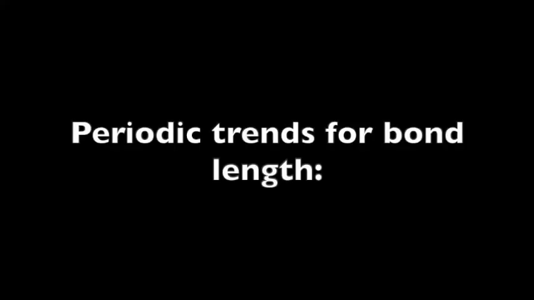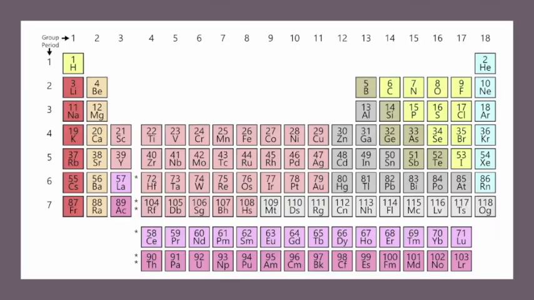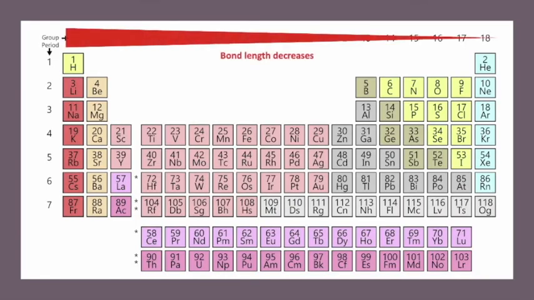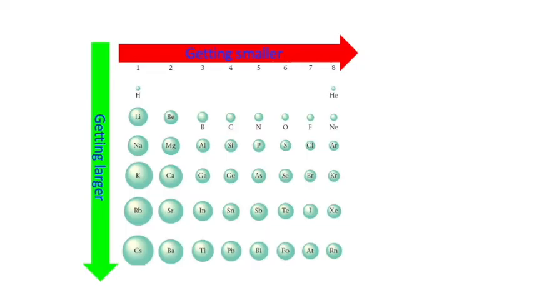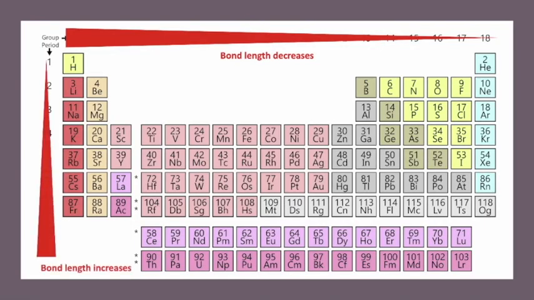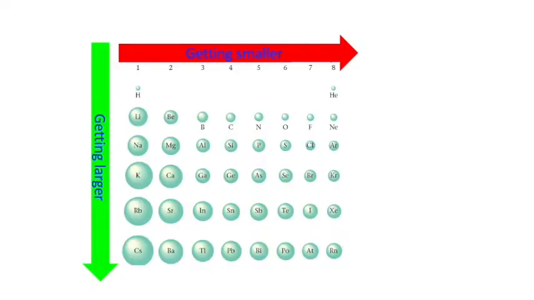This factor of bond size means we see something interesting in terms of periodic trends as far as the bond length is concerned. Bond length tends to decrease as you move across the row of the periodic table. This makes sense since atomic radii are getting smaller. Bond length increases as you move down a column. This also makes sense since atomic radii are getting larger as you go down.